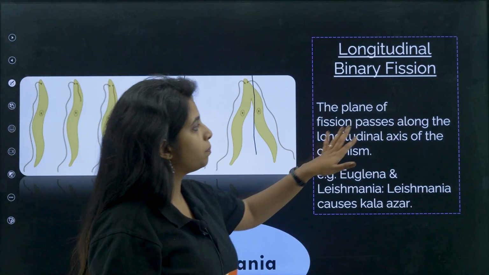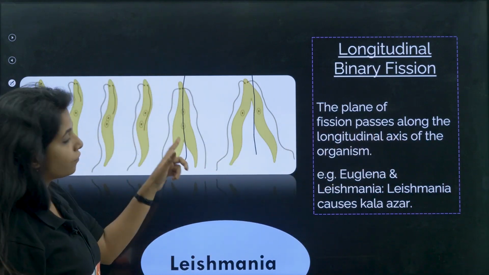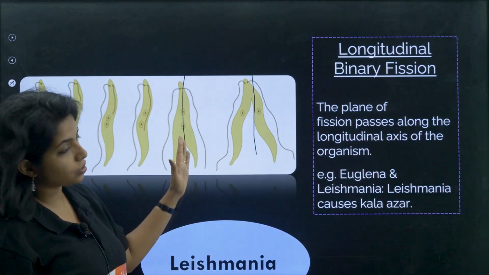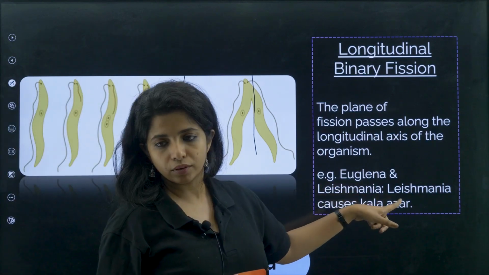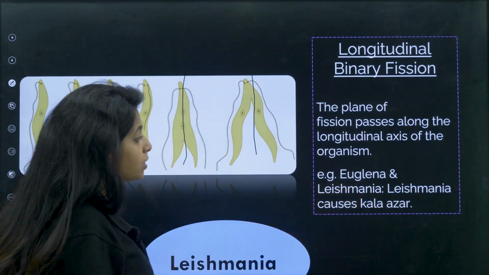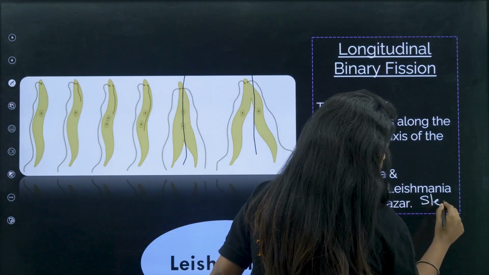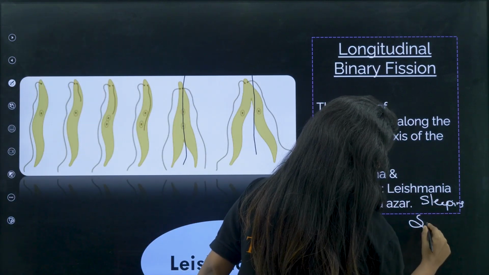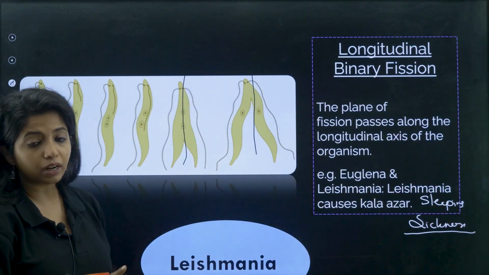So the plane of fission passes along the longitudinal axis of the organism. Examples are Giardia and Leishmania. Leishmania is the one that causes kala azar, which is also known as sleeping sickness. This came in the previous year; they have asked about the order.